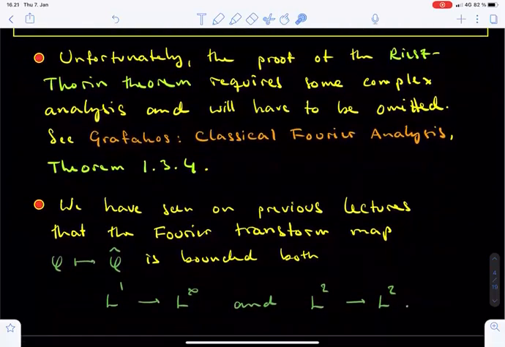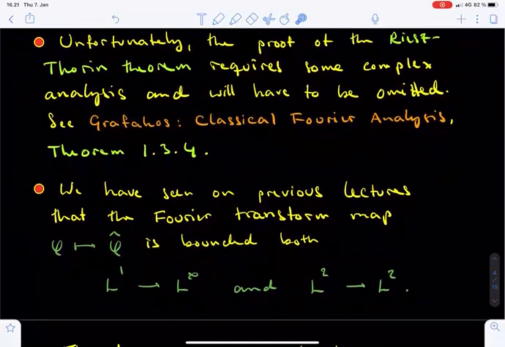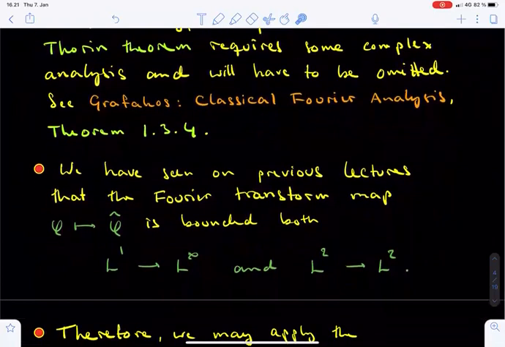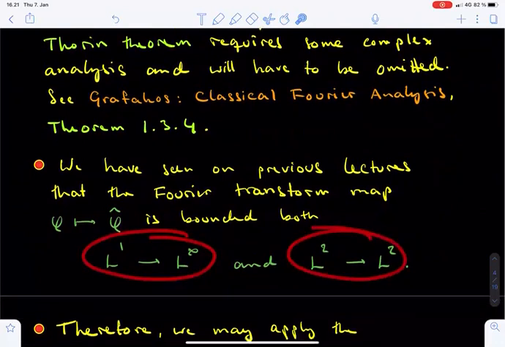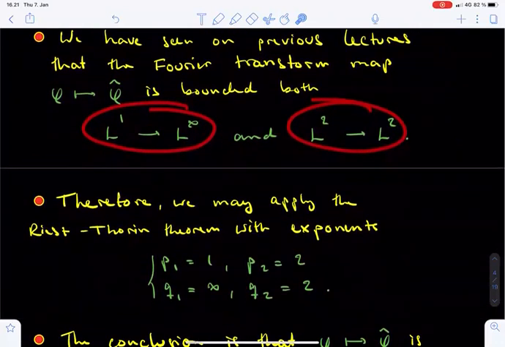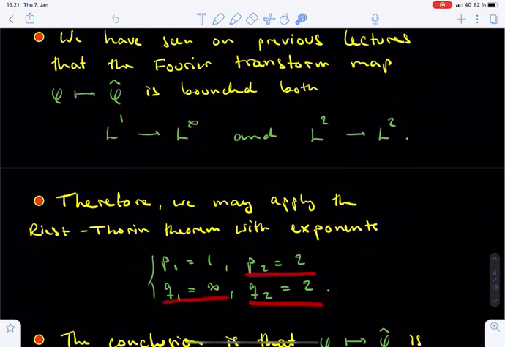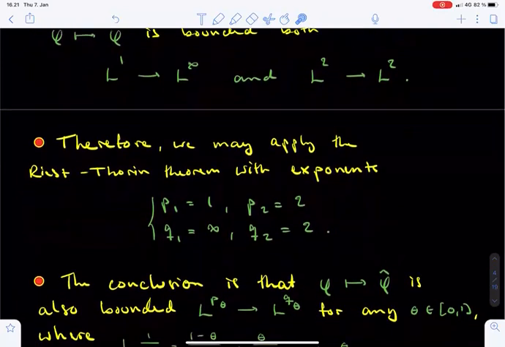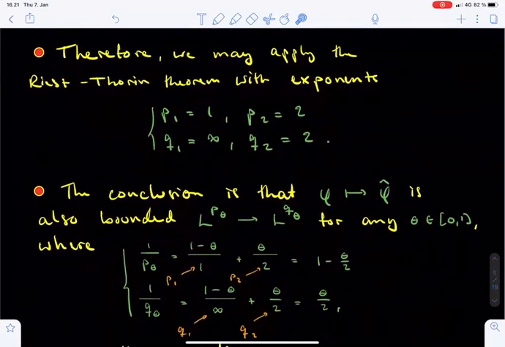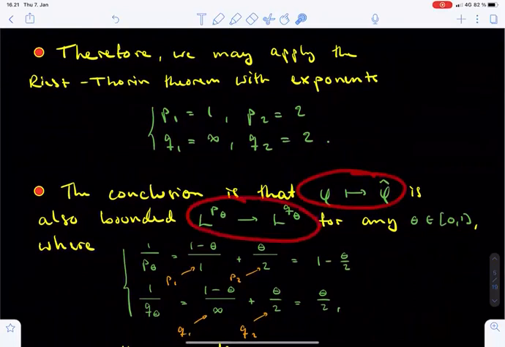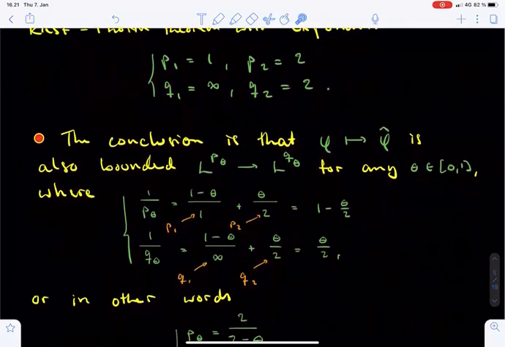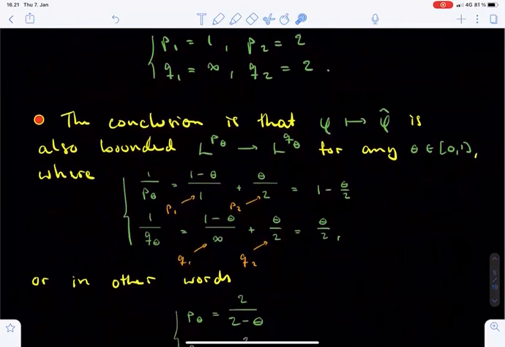Now, taking the Riesz-Thorin interpolation theorem for granted, let us complete the proof of Theorem 4.1. We already know that the Fourier transform map is bounded from L^1 to L^infinity and L^2 to L^2. So, as we mentioned, we want to apply the Riesz-Thorin theorem with exponents p1 equals 1, q1 equals infinity, and both p2 and q2 equal to 2. Then the conclusion is that the Fourier transform map is also bounded from L^p_theta to L^q_theta for all parameters theta in the interval from 0 to 1.